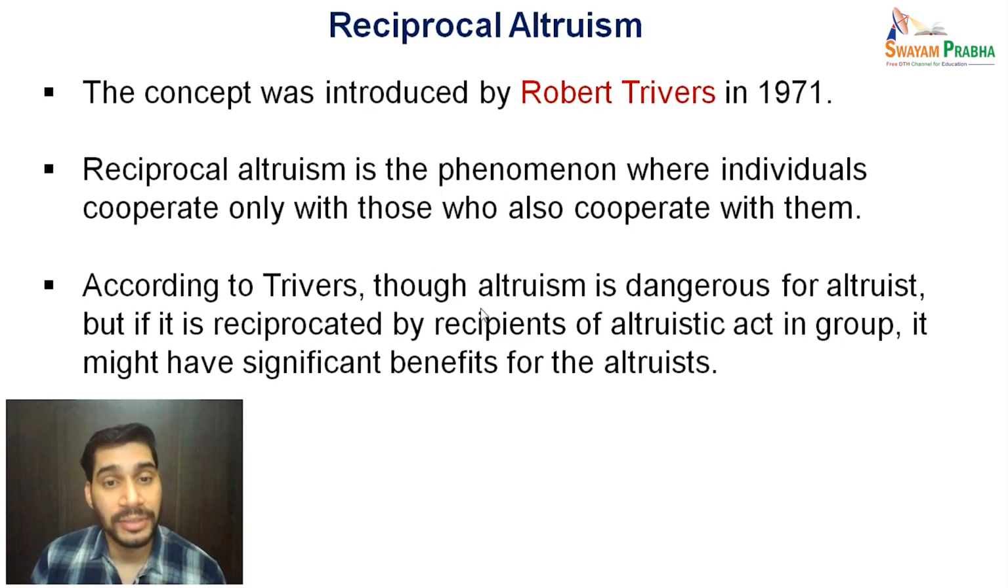According to Trivers, though altruism is dangerous for the altruist, if it is reciprocated by the recipients of the altruistic act in the group, it might have significant benefits for the altruist. So in one incidence, this altruistic behavior might appear negative for the altruist, but if the altruist knows that I'm also going to benefit from other members in the future, that means I'm also going to be reciprocated by the other group members. It leads to a significant positive effect.